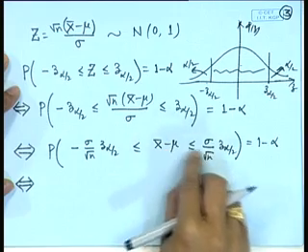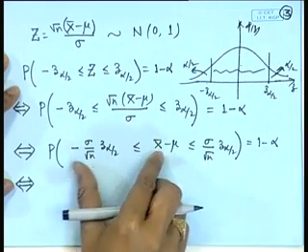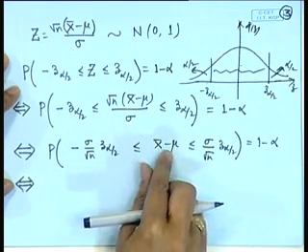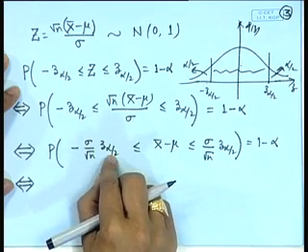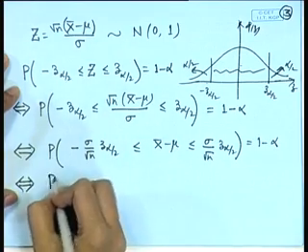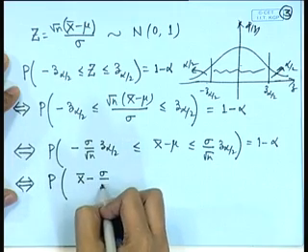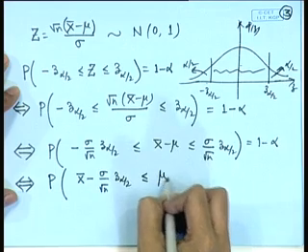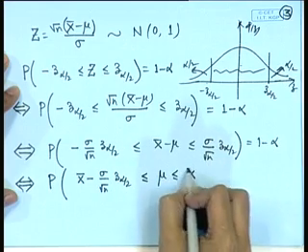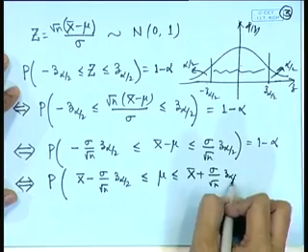Now, if you look at this, this is equivalent to mu being greater than or equal to x bar minus sigma by root n z alpha by 2, and if I take this side, it is equivalent to mu being less than or equal to x bar plus sigma by root n z alpha by 2. So, this statement is equivalent to x bar minus sigma by root n z alpha by 2 less than or equal to mu less than or equal to x bar plus sigma by root n z alpha by 2.